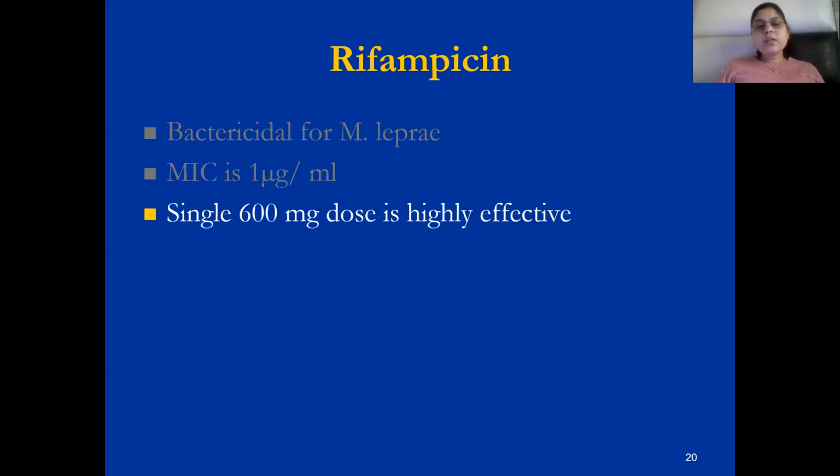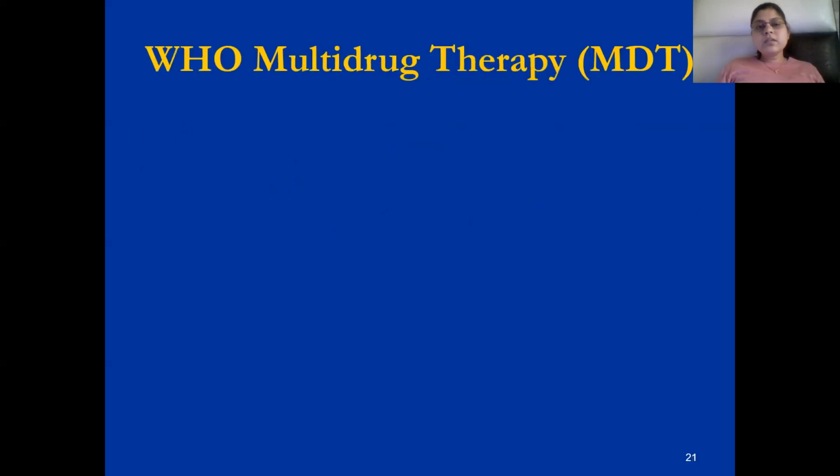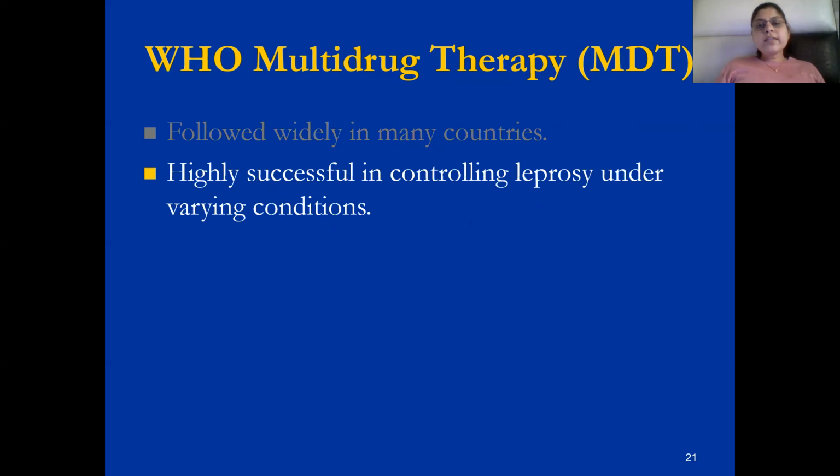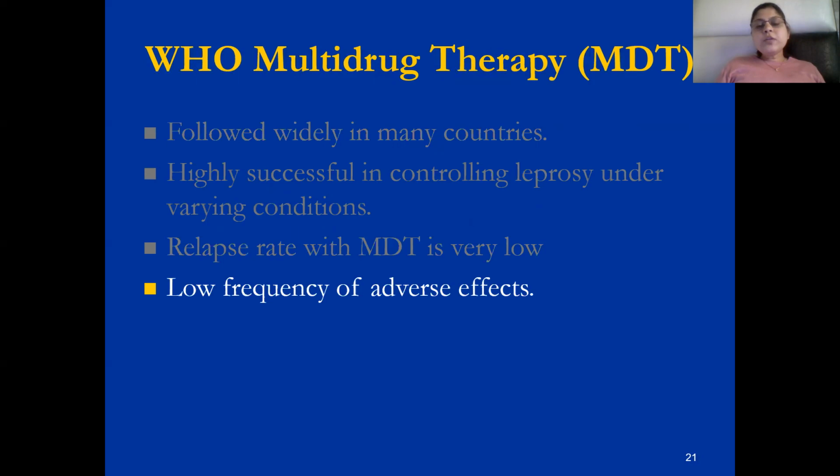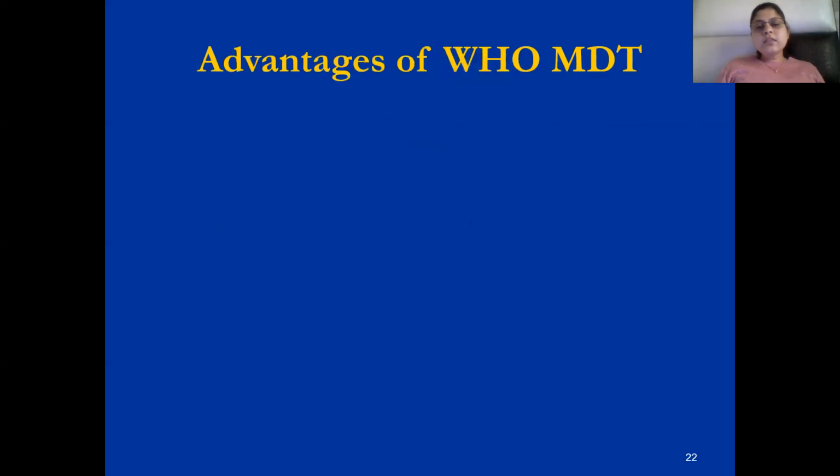Rifampicin is bactericidal for the Mycobacterium leprae. Its minimum inhibitory concentration is 1 microgram per ml. A single 600 milligram dose is highly effective. WHO multi-drug therapy is widely followed in many countries and is highly successful in controlling leprosy under varying conditions. The relapse rate with multi-drug therapy is very low, and a low frequency of adverse drug reactions is seen.